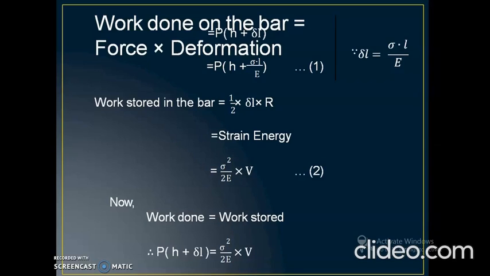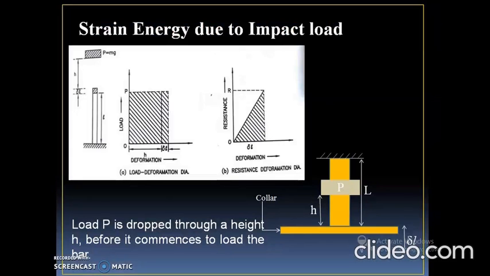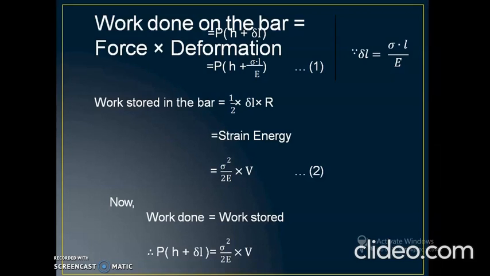Work stored in the bar is equal to half base into the height, which we got from the second figure, the resistance deformation diagram. Half base is delta L and height is R, which is equal to the strain energy. So what is the basic formula for the strain energy?